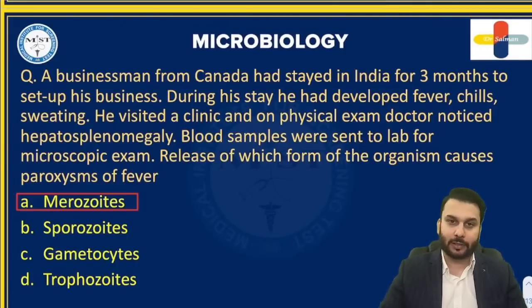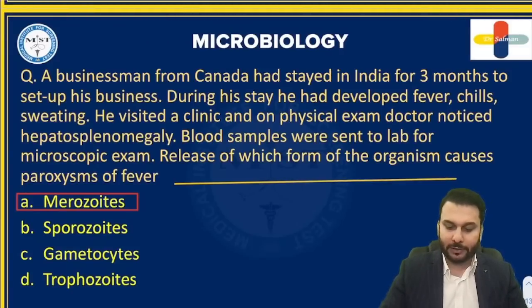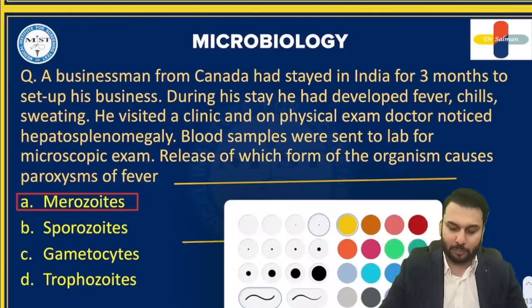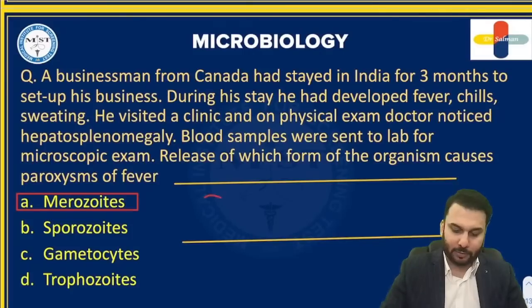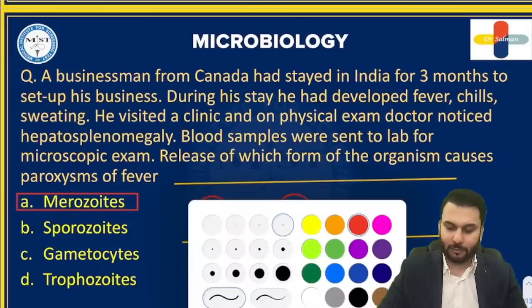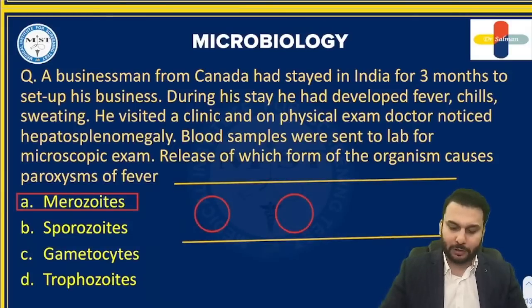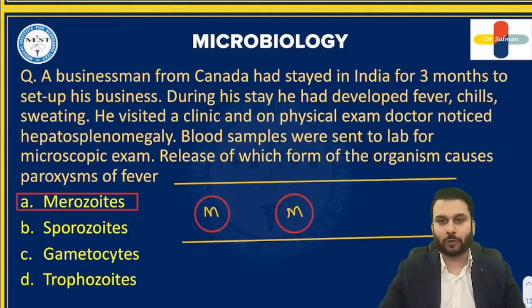So guys, let us just recall one simple thing. When these agents are inside our blood, let's say this is our RBC. When this guy is inside our RBC, it forms multiple things called merozoites.